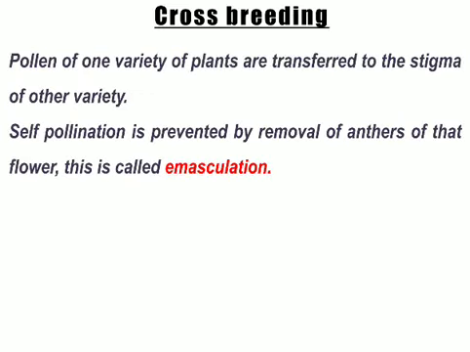Okay, now this word cross breeding is also there. What is cross breeding and how is it done? In this technique, we take the pollen, as you have already studied in lower classes, of the flower of one variety, and transfer it to the stigma of the other flower. Normally in this technique of cross breeding, self-pollination is prevented. You know what self-pollination is. Self-pollination is prevented by removing the anther, and this technique is known as emasculation. So remember, we prefer cross breeding. How can we do it?